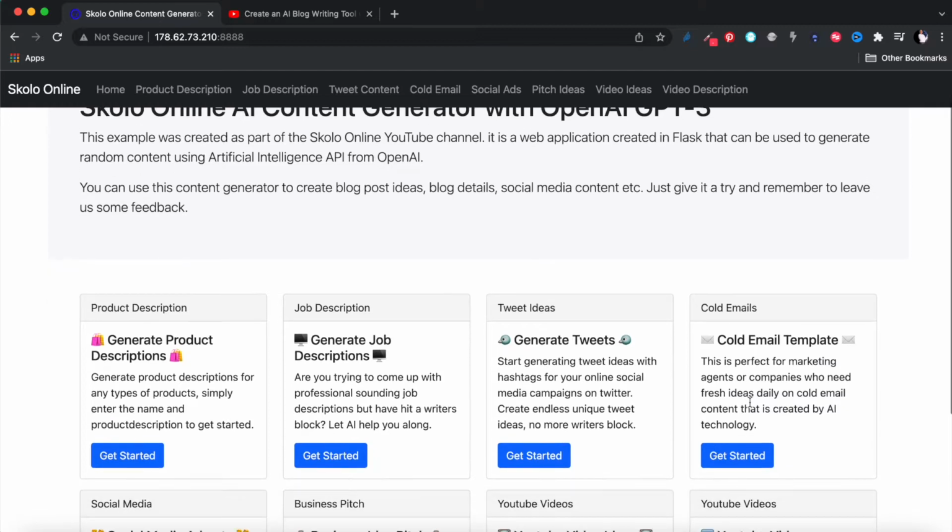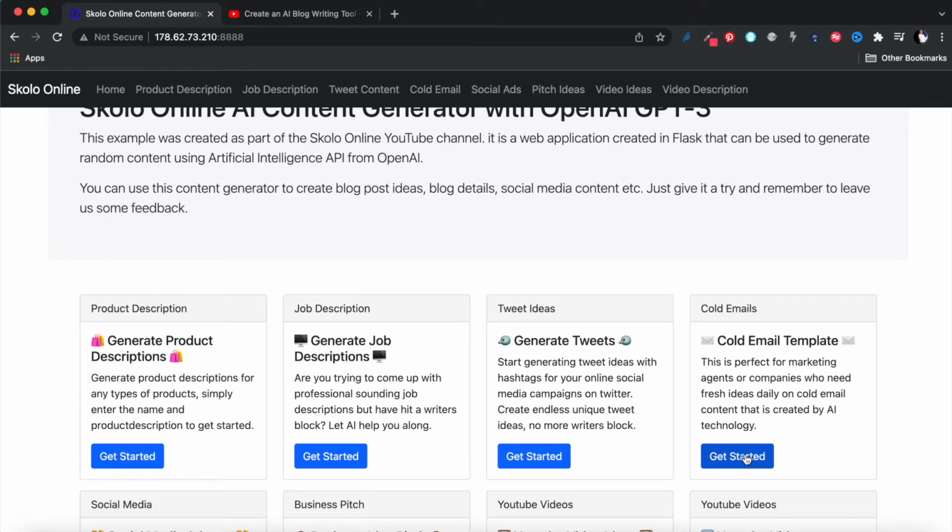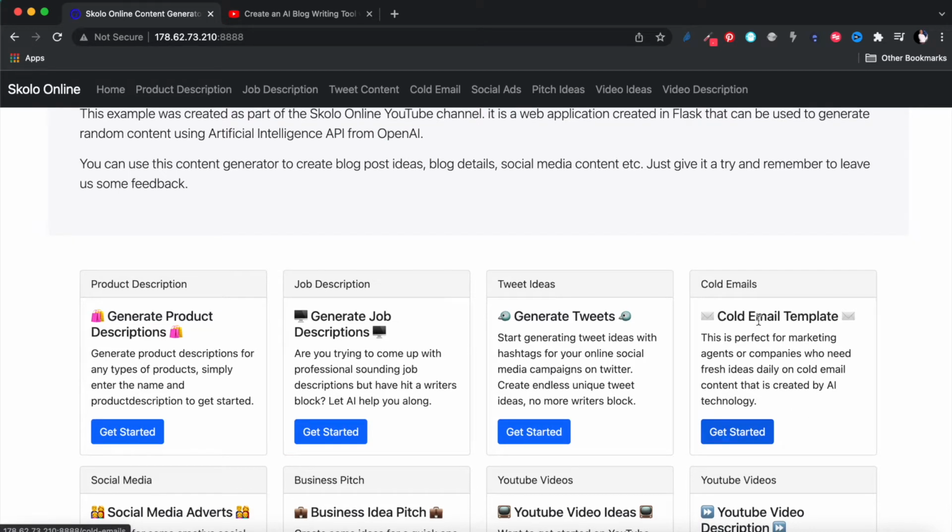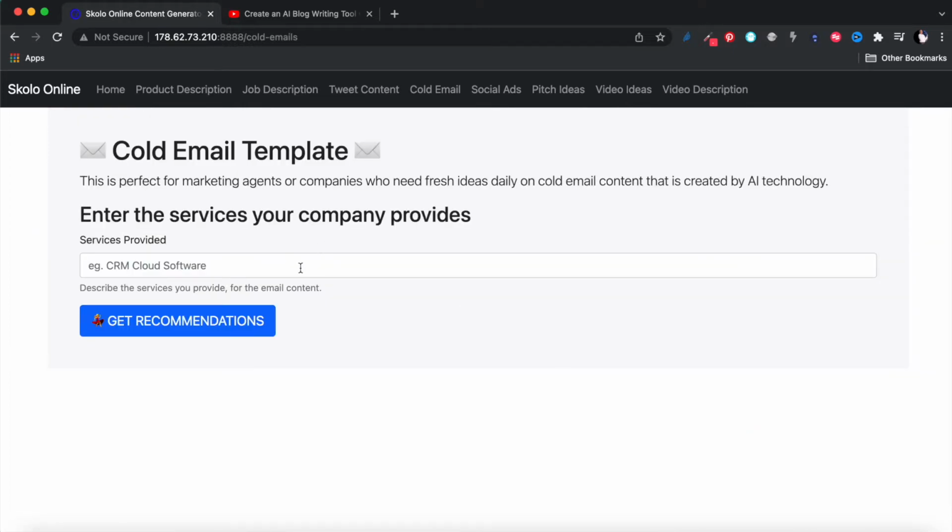So let's test it out. Of course, you want to make sure that it's working. You can navigate via the front page over there at the bottom. Let's say you wanted to do a cold email. We're going to test that. You can navigate via the bottom there, or you can navigate via the top there. So let us navigate at the bottom and go to the cold email template. You'll be able to provide some prompt about what that cold email should be about, and let the artificial intelligence engine in the background write a cold email for you, so you don't have to think about writing one. So let's say you wanted to write a cold email about an AI content generating website, right?